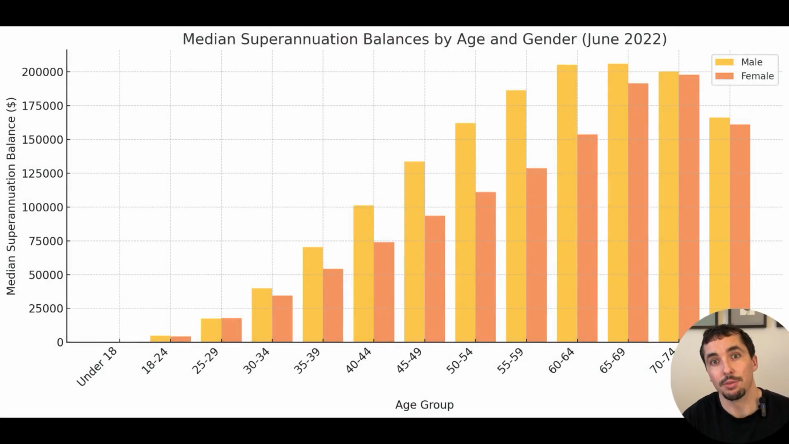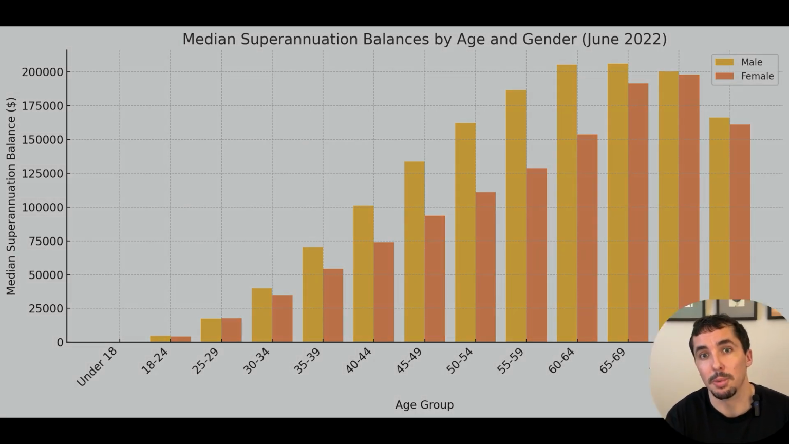As you can see from this graph, the balances really start to diverge at around age 30, and that's probably because women are working a bit less and taking time off so they can focus on motherhood. But then women rapidly catch up in their 60s, and I'm not really sure why this is. If you have any ideas or you've experienced this, then please let me know in the comments below. It could be because they're making additional concessional contributions to super, and there's three main ways that this can be done.